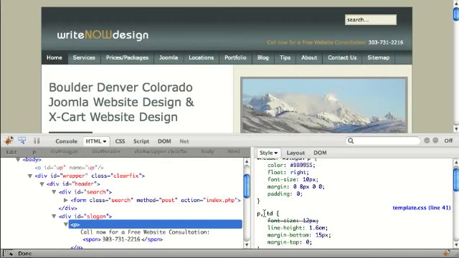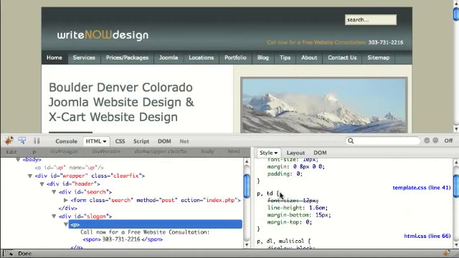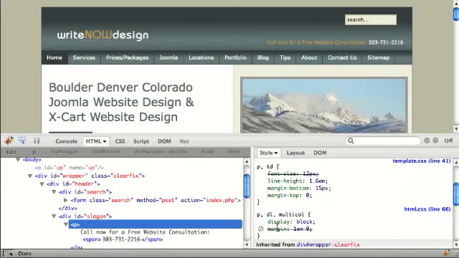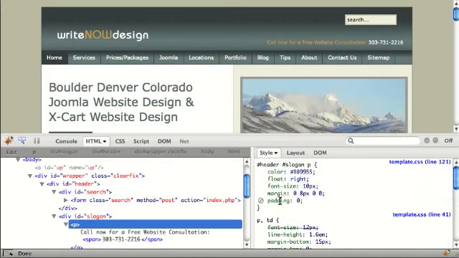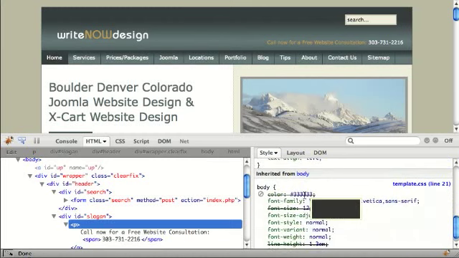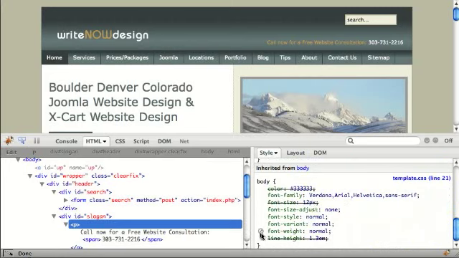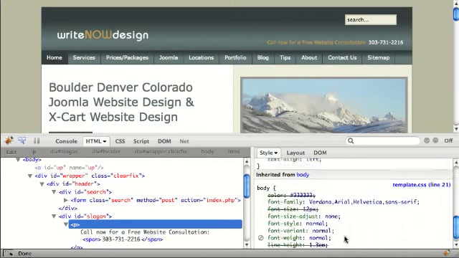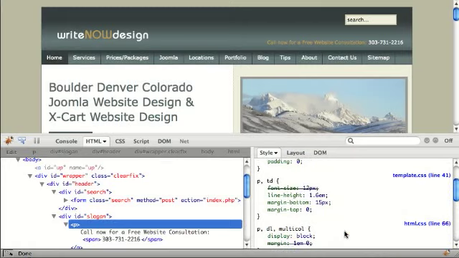So this sometimes will help you fix problems. You can see where it's inheriting from other things, like it's inheriting display as block, and if that's not what you want, then you would need to overwrite that in the header slogan P rule. It's inheriting font family from body, and that's it. And you can see line height is overridden, of course, by paragraph line height, which is right here.